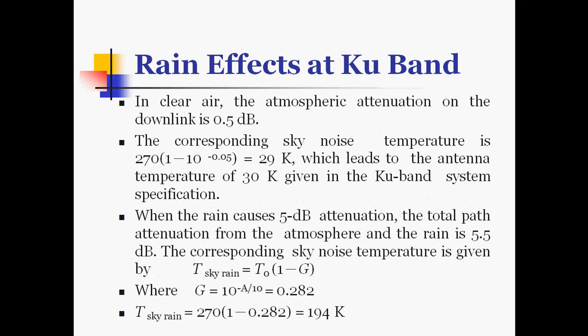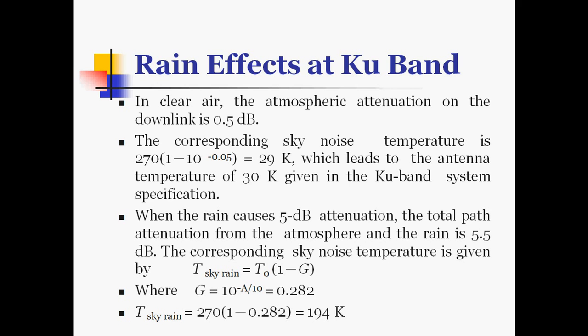In clear air, the atmospheric attenuation on the downlink is 0.5 dB. The corresponding sky noise temperature is 270 into (1 minus 10 raised to minus 0.05), which is equal to 29 K, which leads to the antenna temperature of 30 Kelvin given in the KU band system specification. Already we have seen all the specifications of KU band.